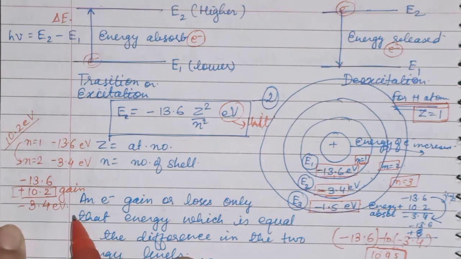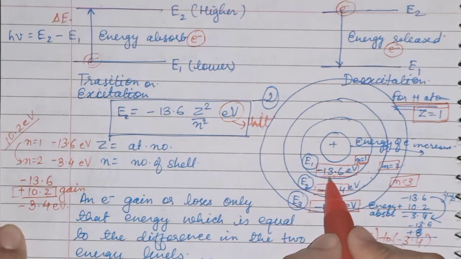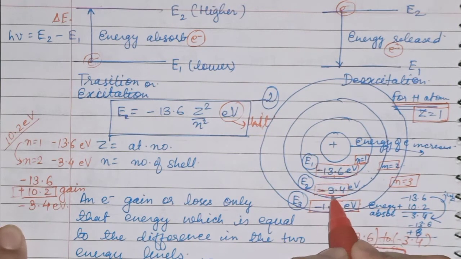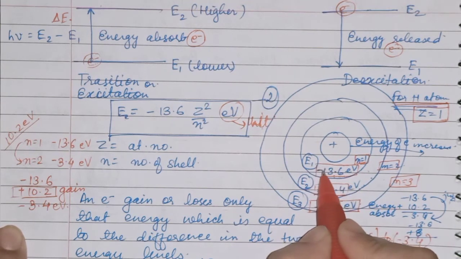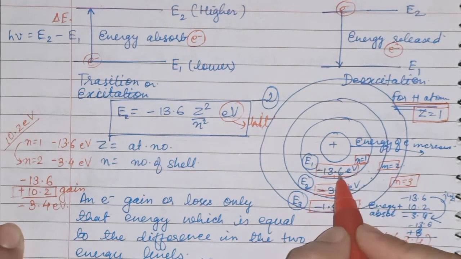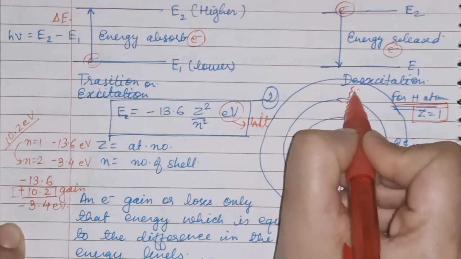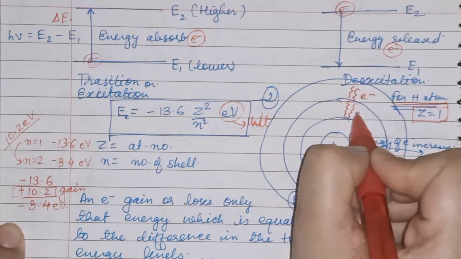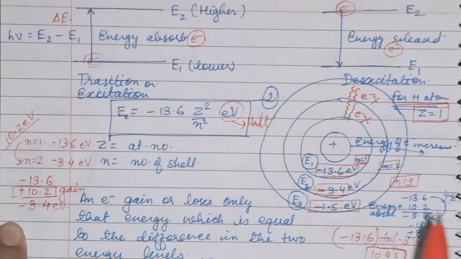Okay, is it clear? These energies are fixed, children. Whenever you find the electron, you will find it in these shells or energy levels only. If it is minus 13.6, then only you will find the electron in this level. There is no space in between these energy levels in which the electron can stay. Okay, here the electron cannot stay. There is a certain fixed cutoff, you can say.